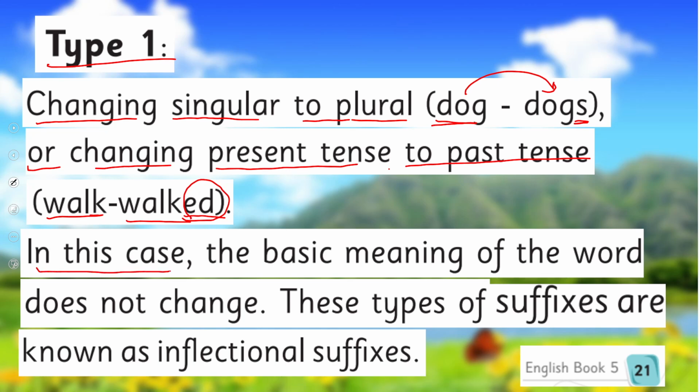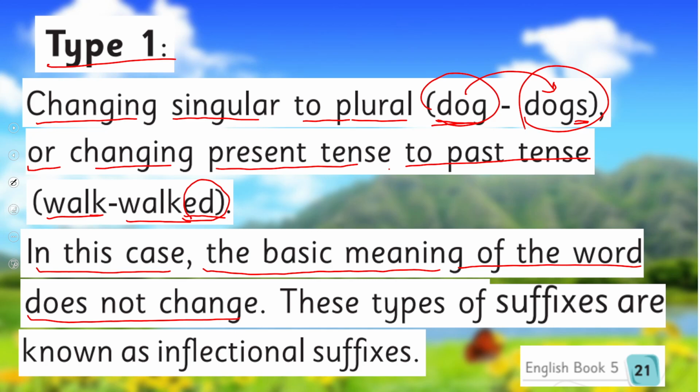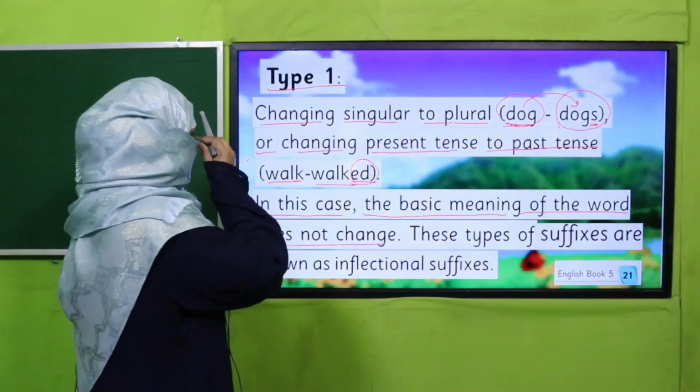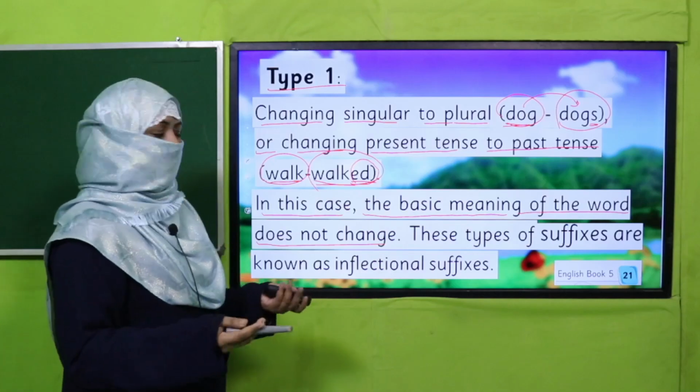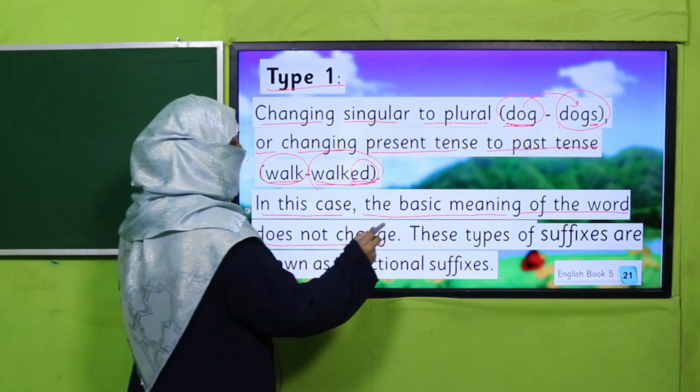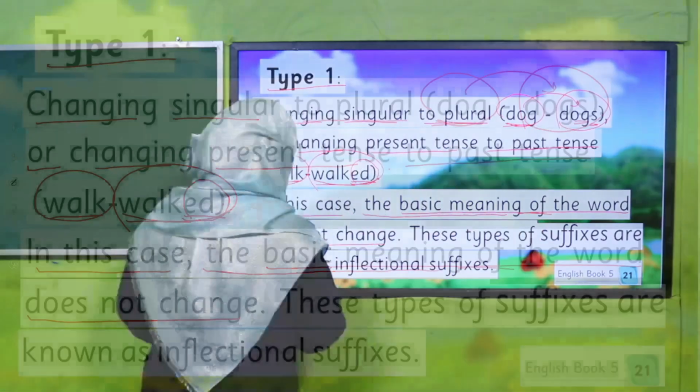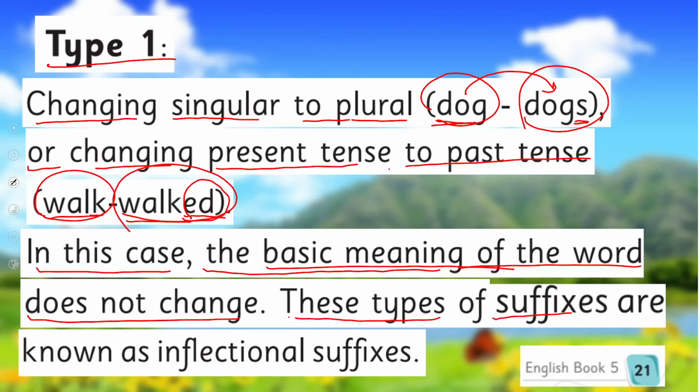In this case, the basic meaning of the word does not change. Either it's dog or dogs, it remains an animal. Either it's walk or walked, it remains a verb. So basically, the meaning of the word does not change. These types of suffixes are known as inflectional suffixes.